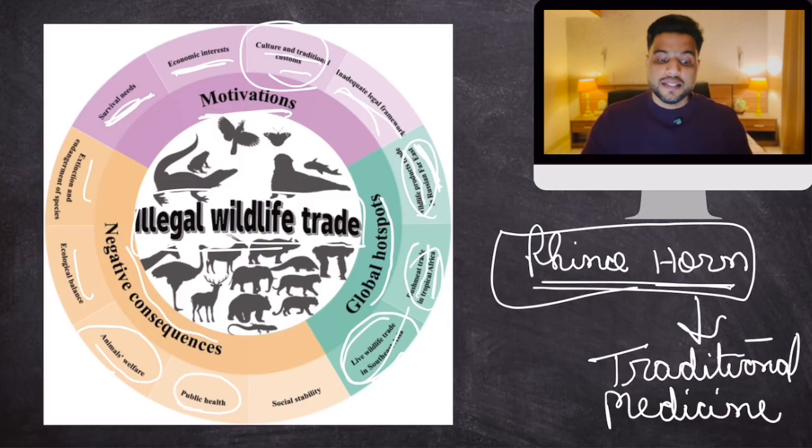Then public health. Sometimes these wild animals carry diseases with them. When you export them to far off countries, those viruses and bacteria travel over there. Public health risk. And social stability, because these criminal empires who earn money through wildlife trade, they earn black money. An increase in black money in any country destabilizes, ruptures the social fabric and political fabric of that country. Law and order fabric also. So this is another problem. So save this graphic. It is very good. It gives you all the points related to illegal wildlife trade.